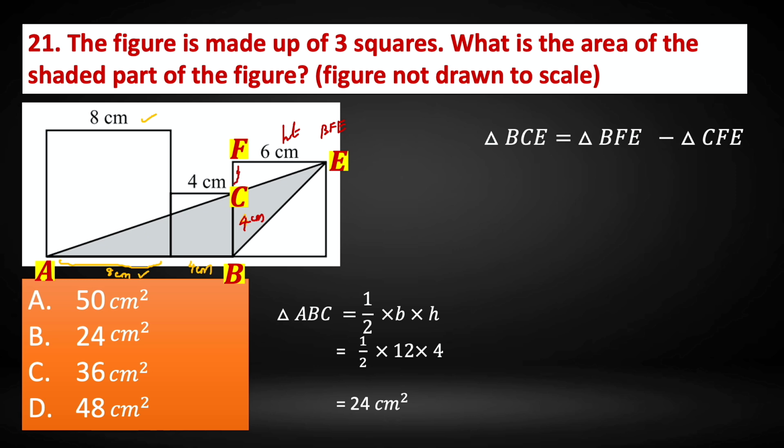So this will be 6 centimeter, this will be 6 centimeter, and this will also be 6 centimeter. So triangle BFE, the area will be half into 6 into 6. What about CFE? For CFE, height is same 6. And what about the base? Base is only 2 centimeter.